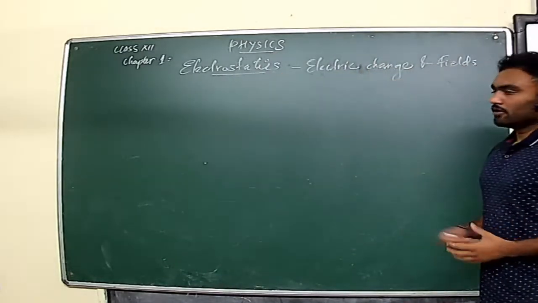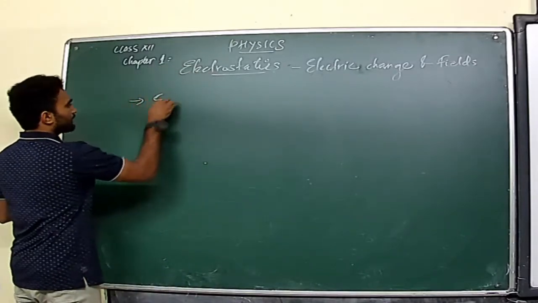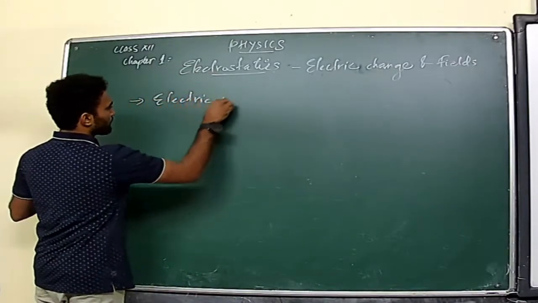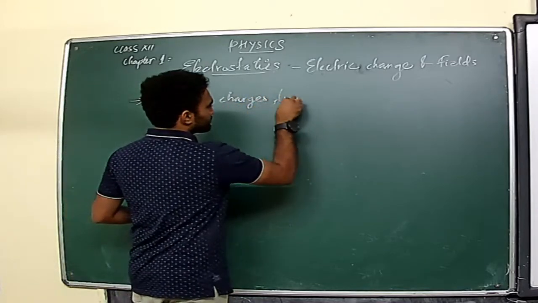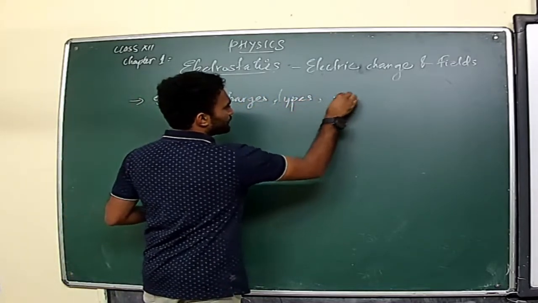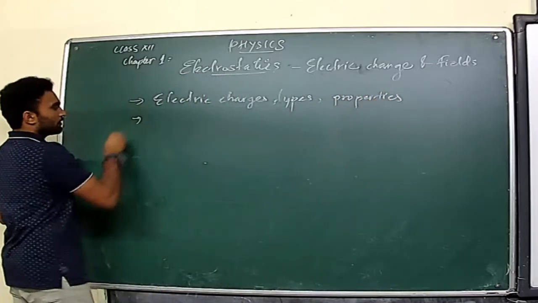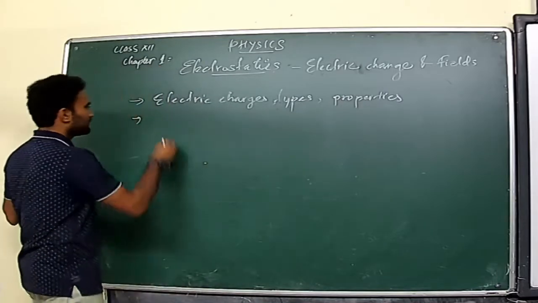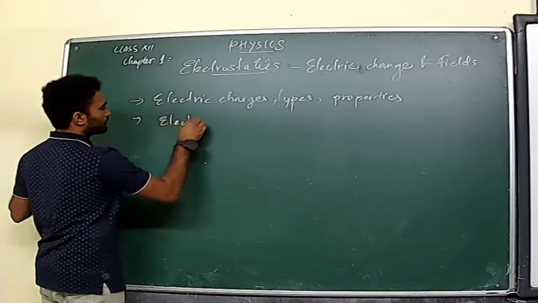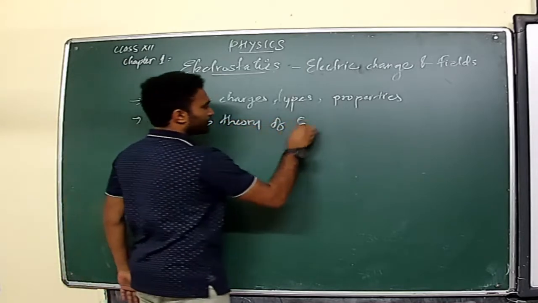So in this module, we will discuss some of the factors like electric charges, types of charges, then its properties. Then we will go to the theory behind the electrification. Basically, we are following the electron theory behind theory of electrification.